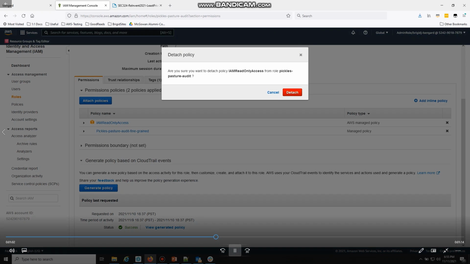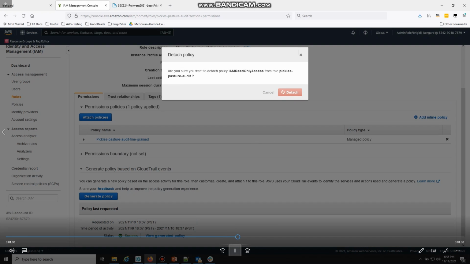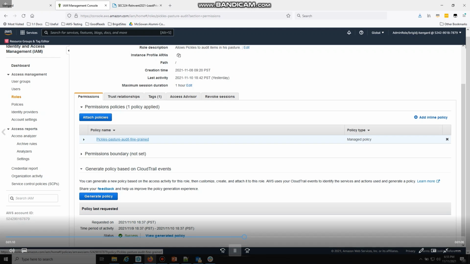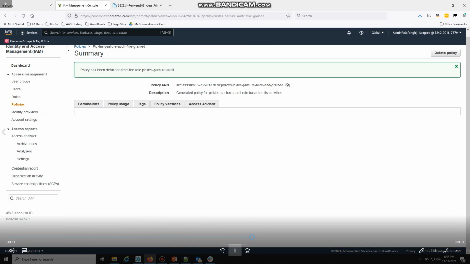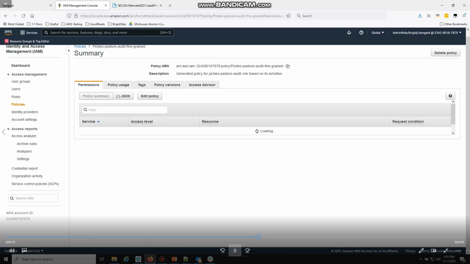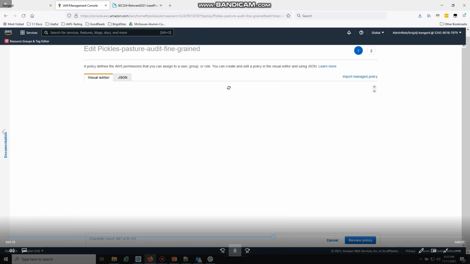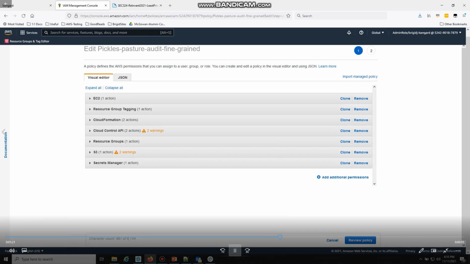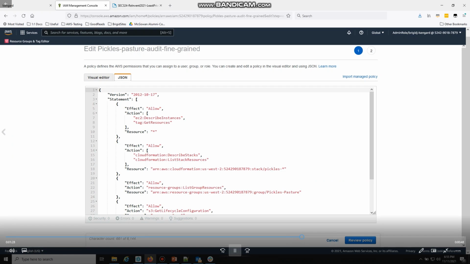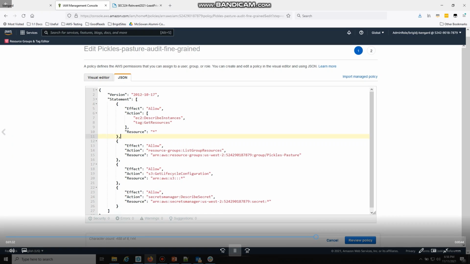And so I'll do that first, and I will detach it. And then I'm going to go into the fine-grained audit policy, because I can refine it even further than I had before, because CloudFormation was added in the previous demo as a dependent action. And for my use case in my audit pasture, I don't need CloudFormation. And so I'm going to remove it from the JSON itself, even though I had specified it. So I'll remove it here, make sure we're all good.